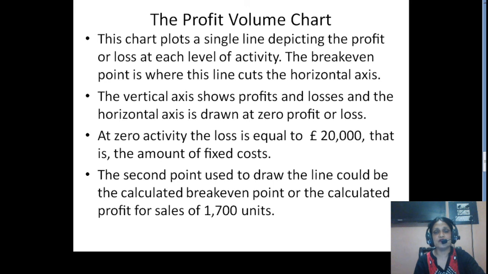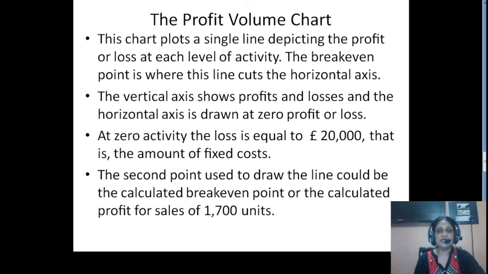It means the profit will be zero at this volume, because at the break-even point there will be no profit and no loss. The vertical axis shows profits and losses, and the horizontal axis is drawn at zero profit or loss.